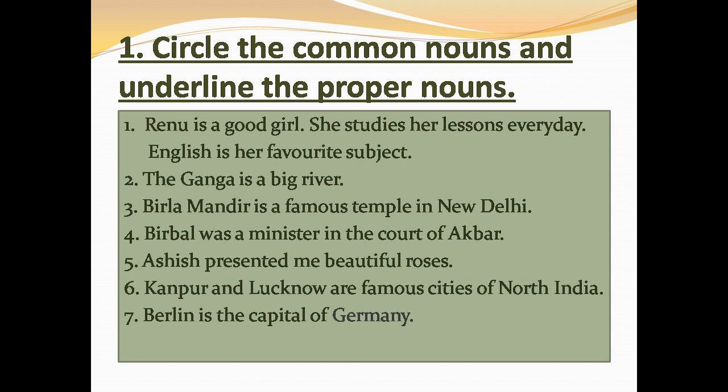Exercise 1. Circle the common nouns and underline the proper nouns. Number 1. Renu is a good girl. She studies her lesson every day. English is her favorite subject. In this sentence, Renu is a good girl. So Renu is a particular name given to a girl. So Renu is to be underlined. It is a proper noun. Girl is a common noun. Lesson is a common noun.